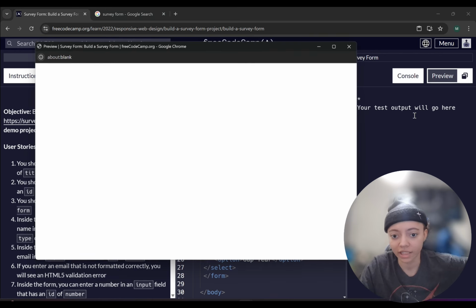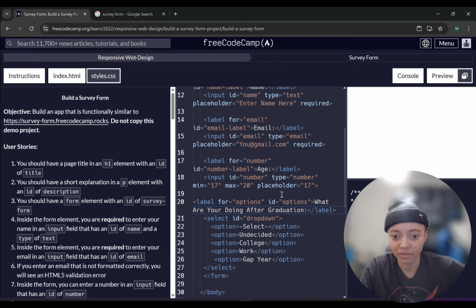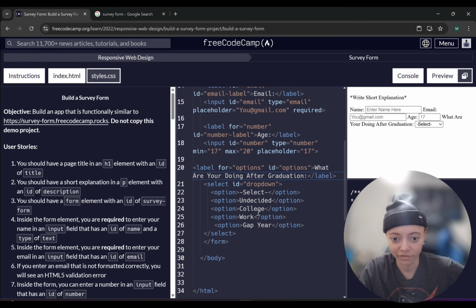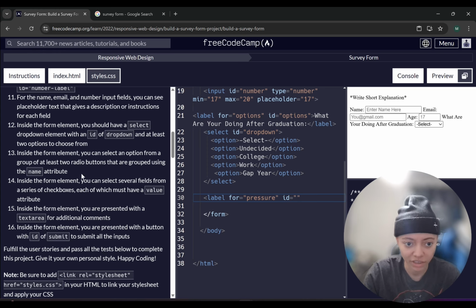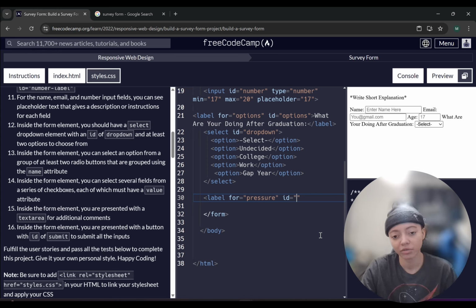I like that. That's actually really good. And it said the minimum I can do is 2, so that's why I did like 5. Because I want to talk about... the question is going to be about the pressure of school and stuff, like how pressured do you feel? So the ID is going to equal, and they didn't tell me about what ID, right? Yes, no, they just wanted to have the same name attribute. So label for pressure. Oh, maybe pressure actually should be the ID attribute.